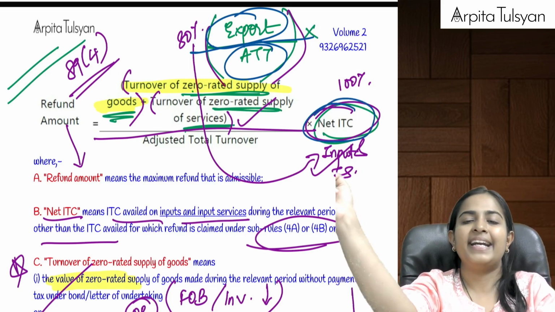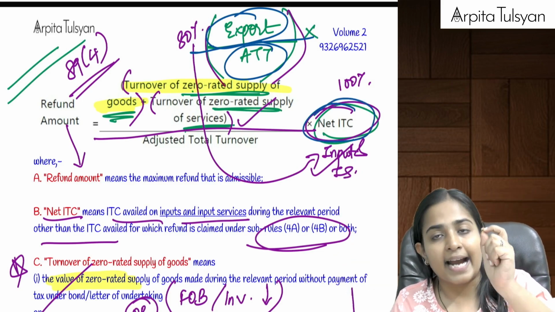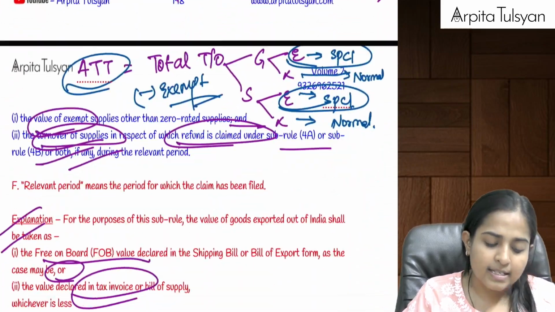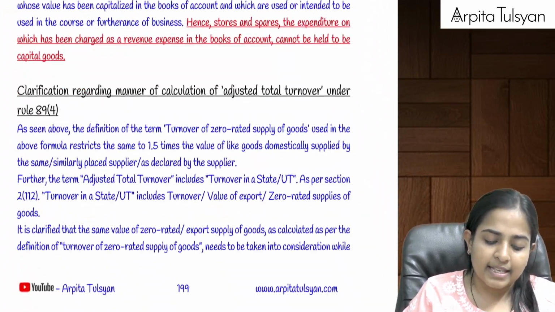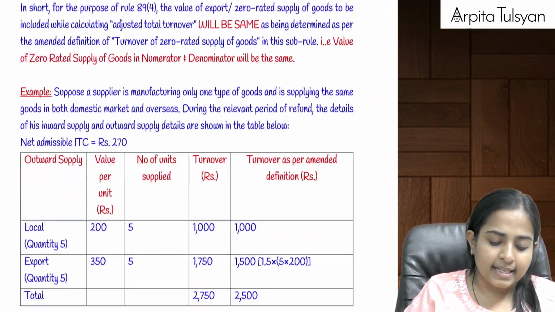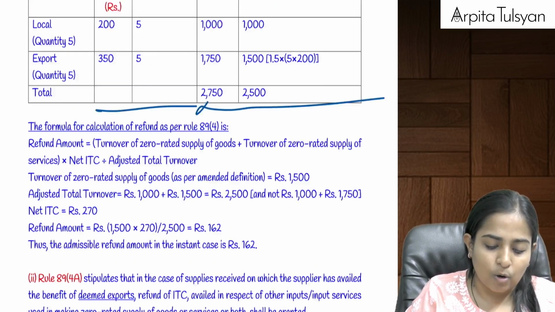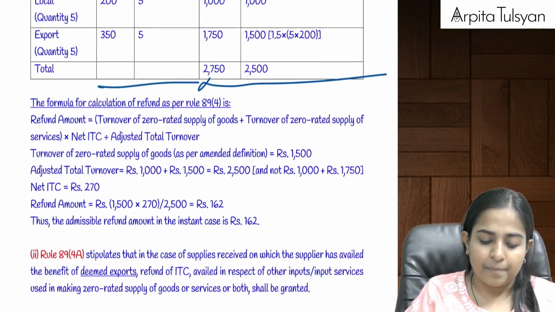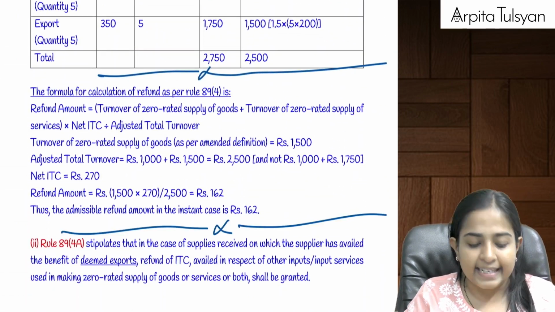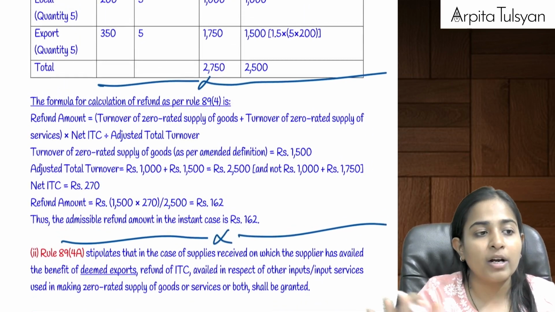Ma'am, what do you mean by net ITC here? Net ITC is ITC of inputs and input services. Are you clear with this, everyone? Yes, so all these things are written here and there is an example also given for that particular purpose. And with this, our rule number 89.4 gets over.